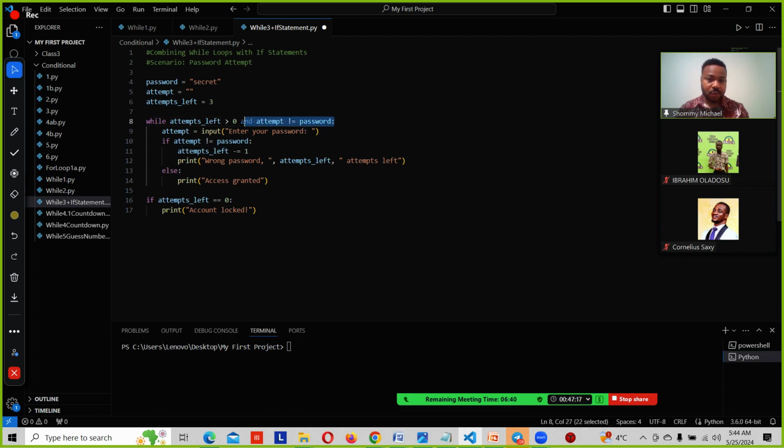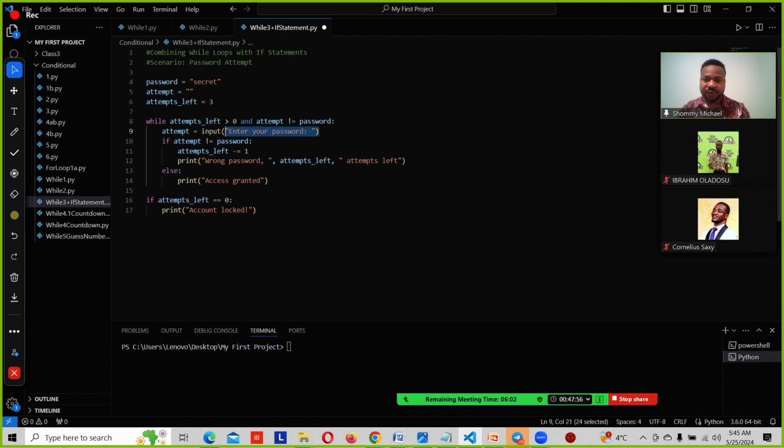Okay, do we understand the meaning of that? We're going to get it. So attempt equals input. Remember this input function. What do we use the input function to do? We use it to prompt the user to enter something on the screen. Same way, if you go to any website, they will ask you what is your username, what is your password. The function they always use is input. So now we are adding this input so that it can allow the user to enter something while the code is running. So the input will ask us, what is your password? That's what the input will ask us.